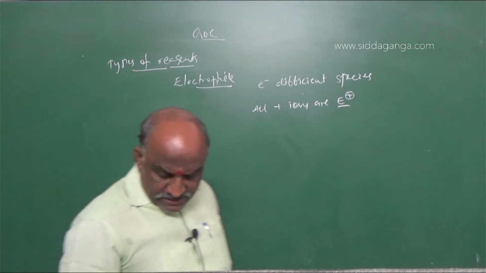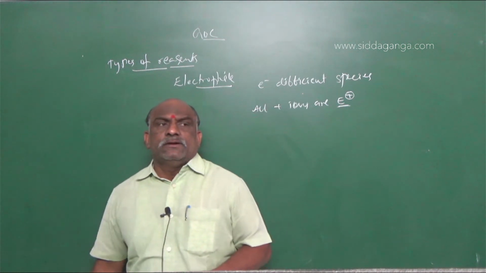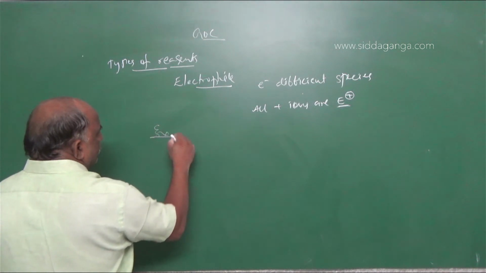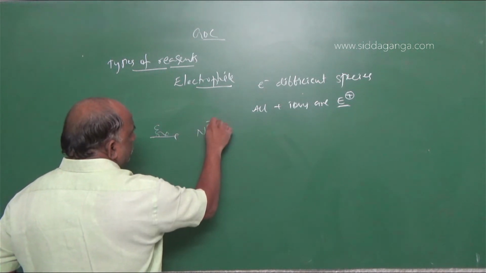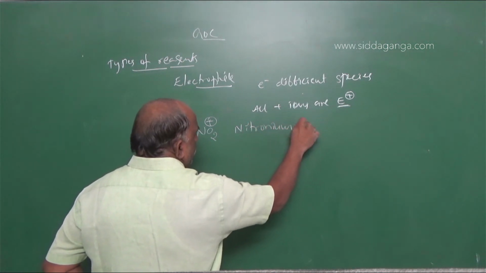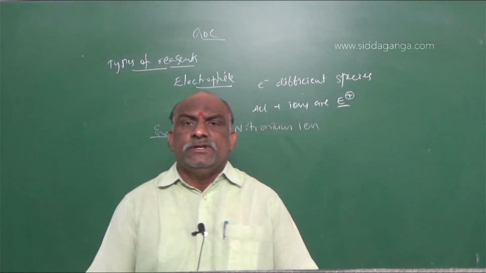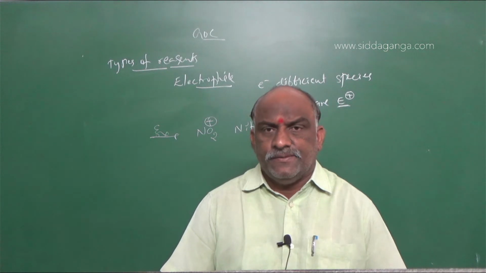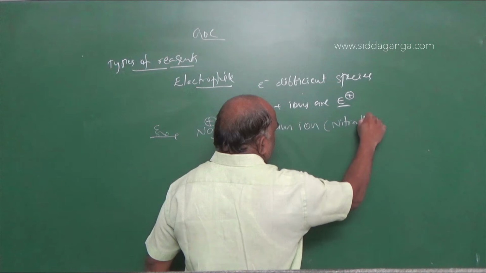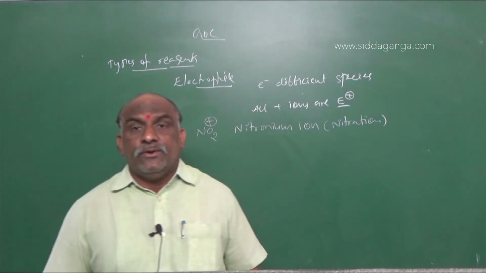All positively charged ions are called electrophiles. Suppose, for example, NO2 plus. Remember, this is called the nitronium ion, which is used in the nitration reaction. In the nitration reaction, the electrophile we are using is the nitronium ion.